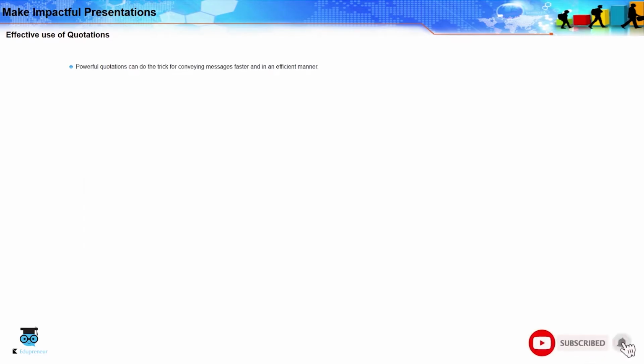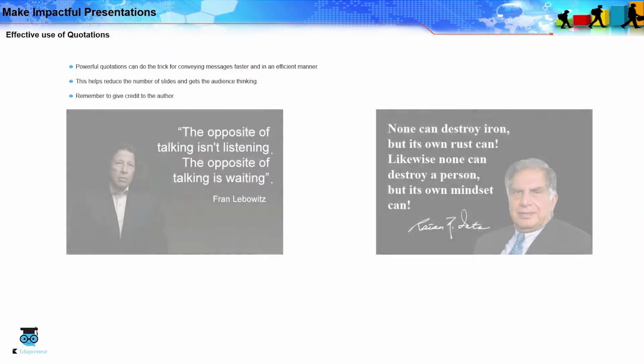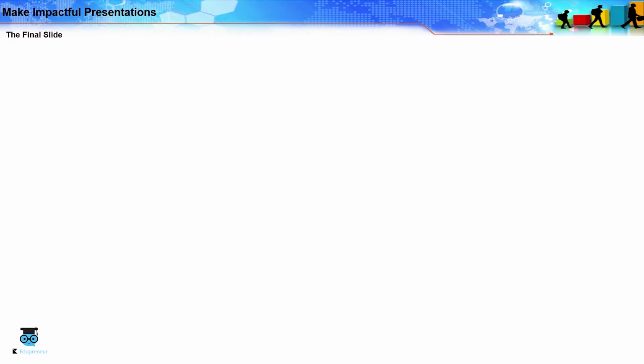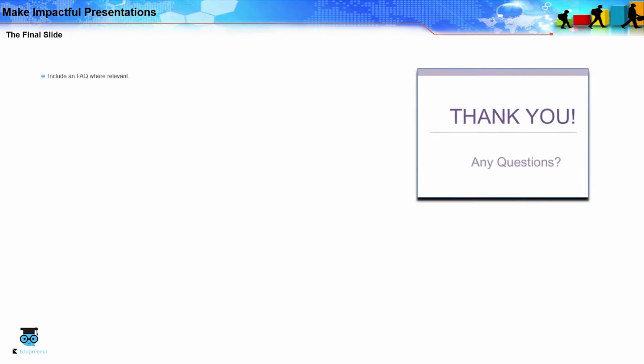Powerful quotations can be used for conveying messages faster and in an efficient manner. This helps reduce the number of slides and gets the audience thinking. Remember to give credit to the author. Include a frequently asked questions and thank you slide so that the audience is aware that it is the end of the session. They will also be ready to ask questions, and hence any kind of confusion is reduced.